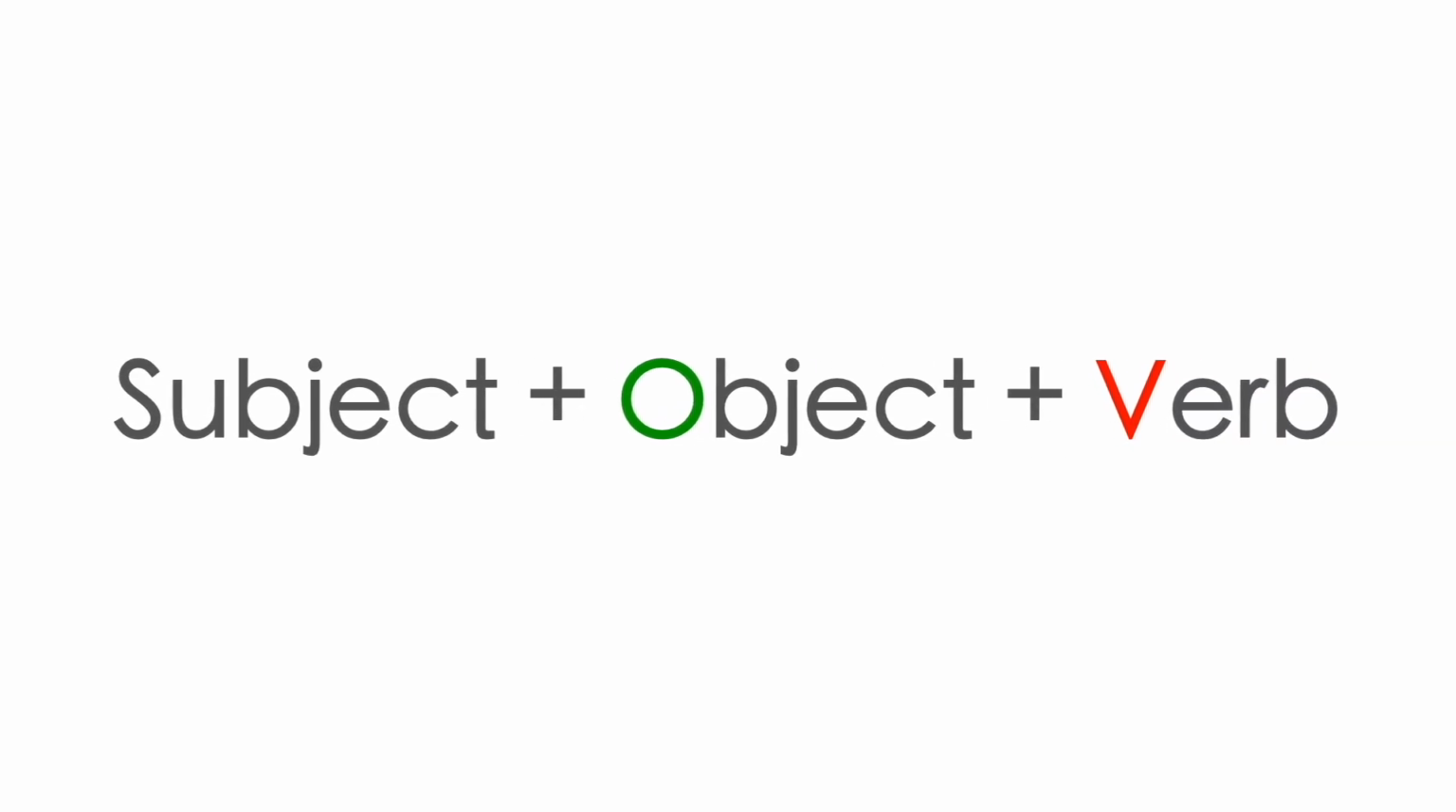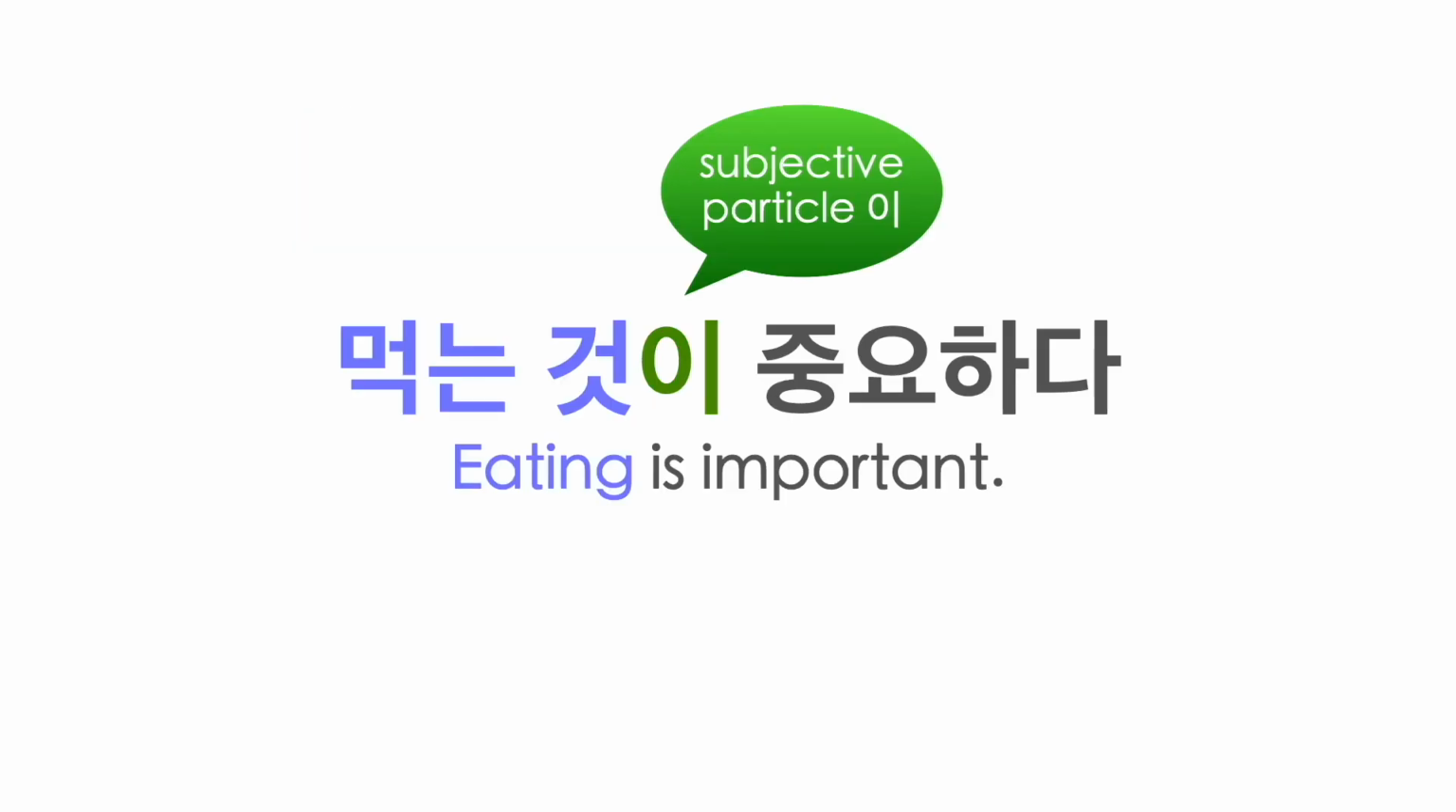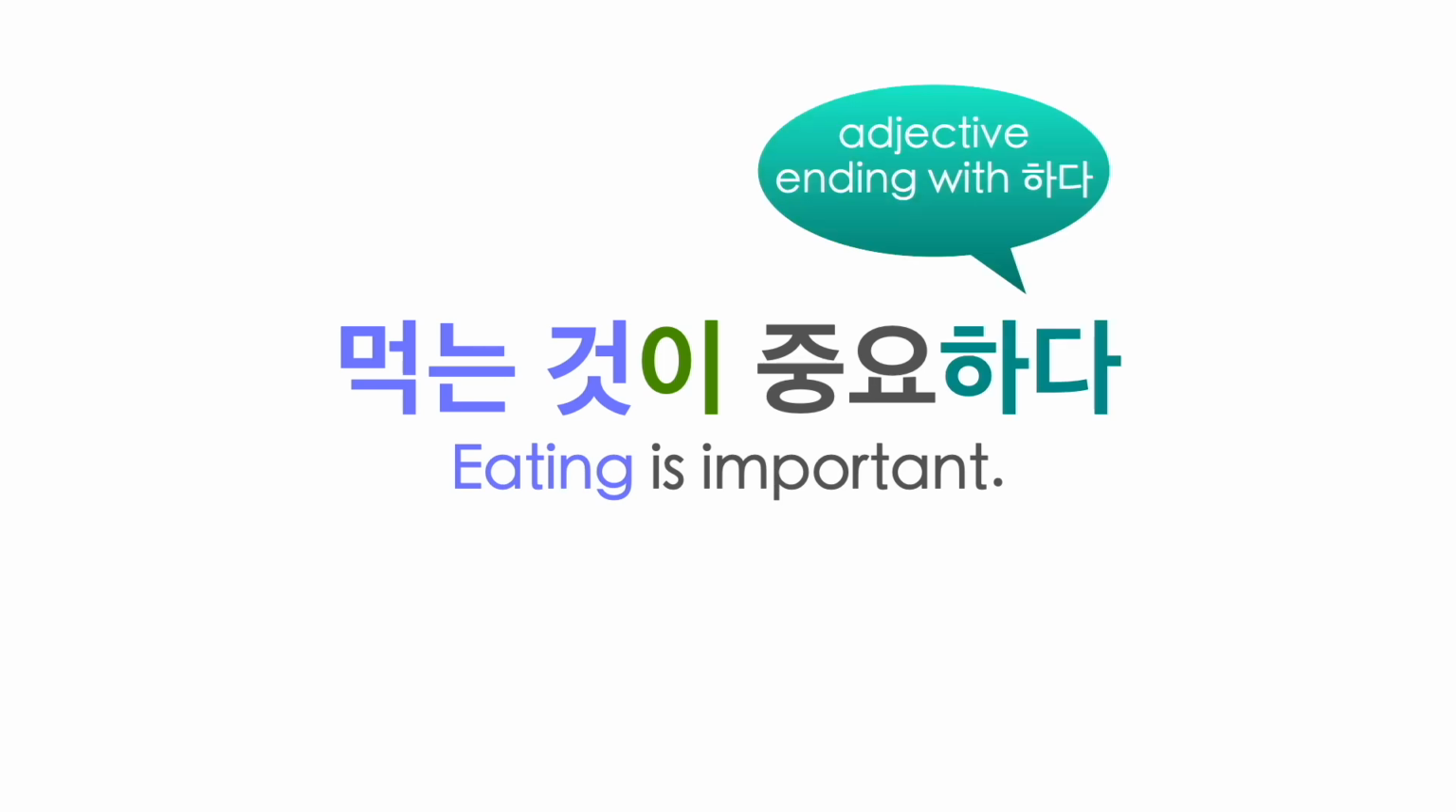We can use the gerund as a subject and object of a sentence in Korean in conjunction with postpositional particles. When we say eating is important, eating is the subject of the sentence. Therefore, we need to put a subjective particle after 먹는 것. 먹는 것이 중요하다. As we're going to focus on the use of a gerund in this video, you can check out the Korean adjectives explained video to learn more about the verb conjugation.